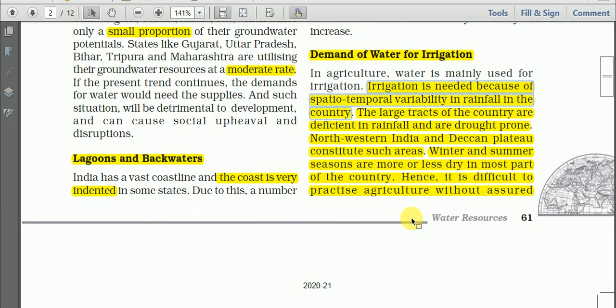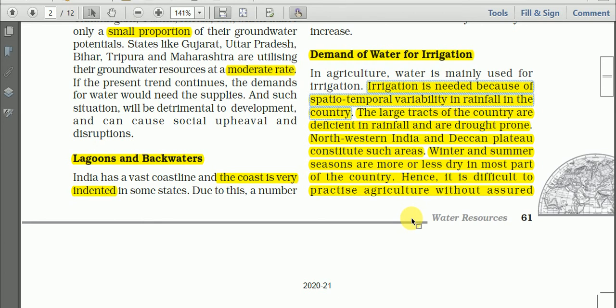Spatial variability means, for example, in some parts of India like central India, then western Rajasthan, the amount of rainfall is very low. Then in other parts it is enough or high. Okay, and from time to time also there is temporal variability. So the amount of rainfall varies from time to time.